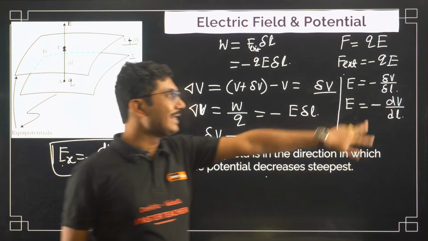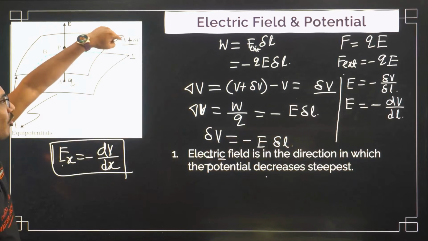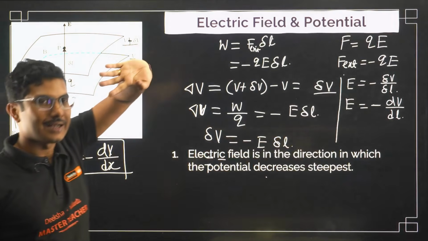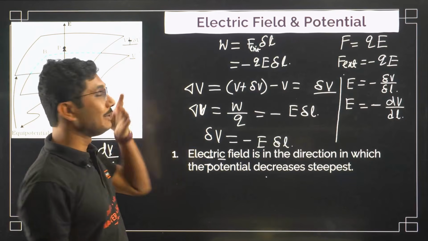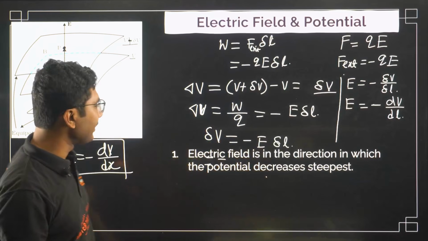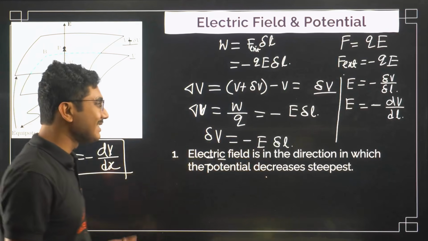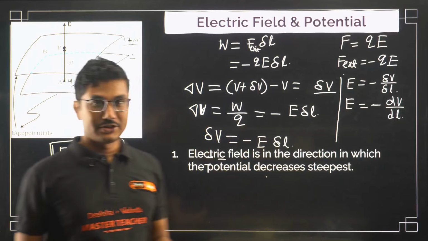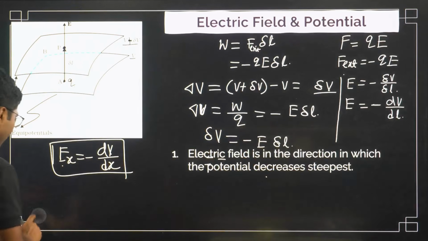This negative sign indicates that this is not plus, this is actually negative. That is why I changed it in between the derivation. Okay, so the electric field is in the direction in which the potential decreases steepest, which means electric potential will decrease.